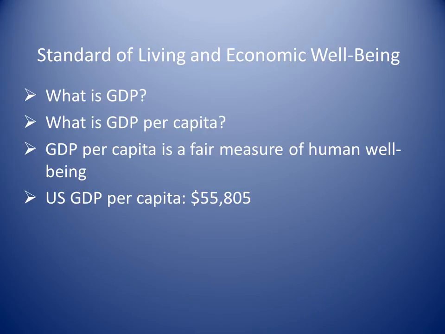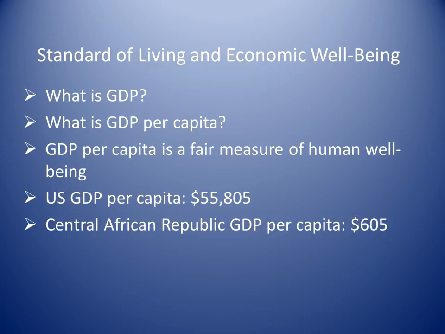Now consider the GDP per capita of the Central African Republic. $605 per year. That's the average income of a citizen in the Central African Republic. That's pretty bad. We're obviously a richer country than the Central African Republic. What does that mean? Well, it means that probably life is a lot better. Human well-being is probably a lot higher in the U.S.